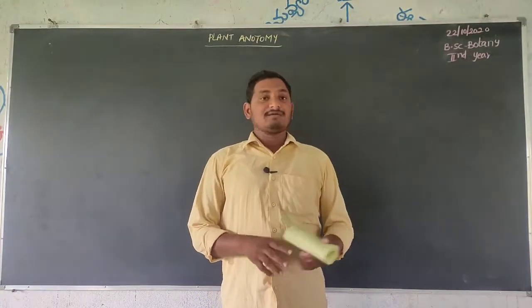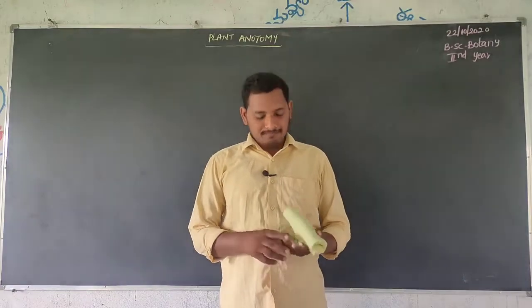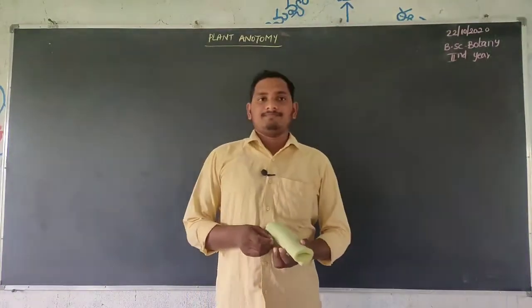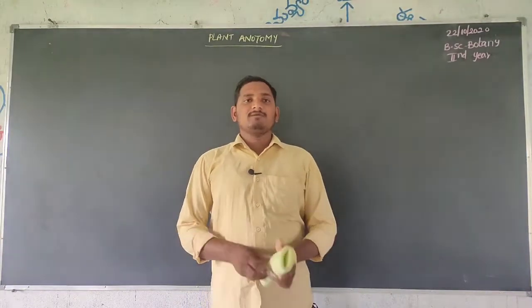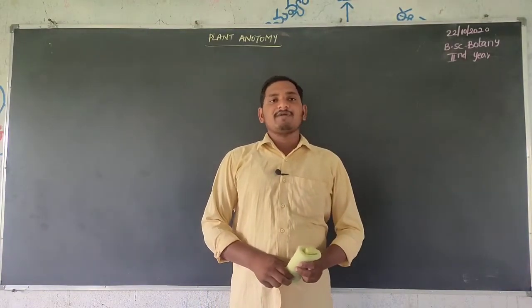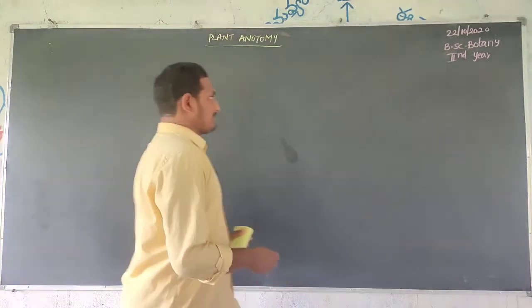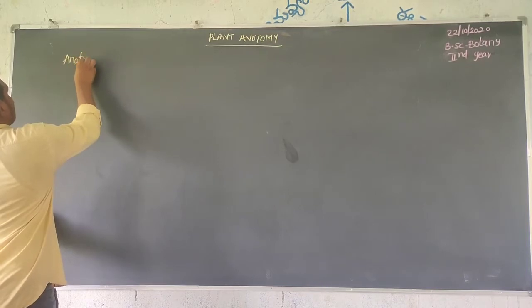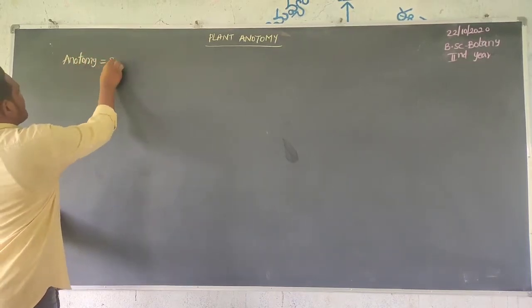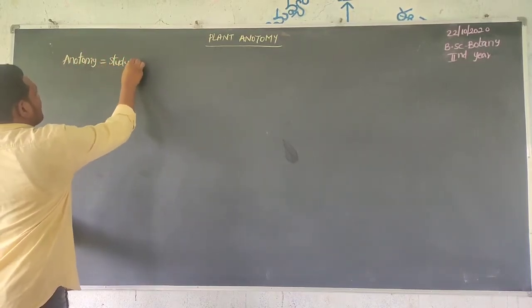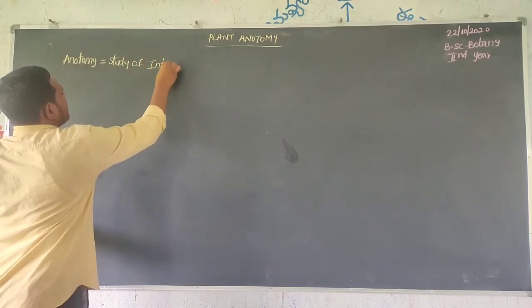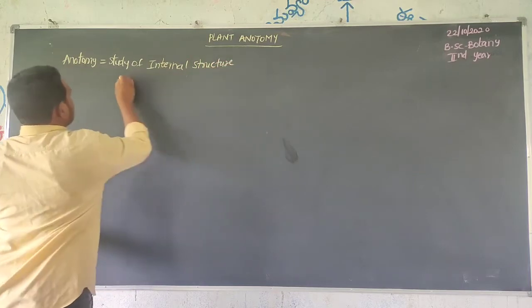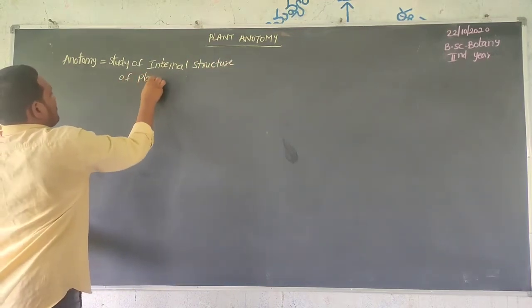From today onwards, we are starting with BSc second year botany. The first unit is plant anatomy. Anatomy is the study of the internal structure of an organism. So the term anatomy means the study of the internal structure of the plant body.